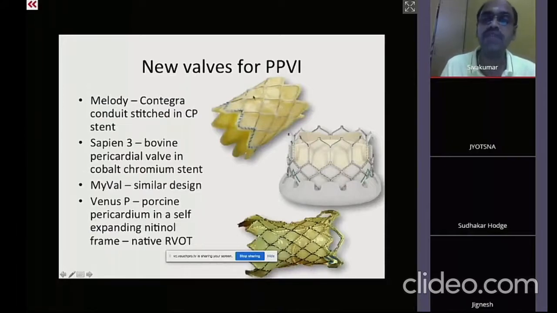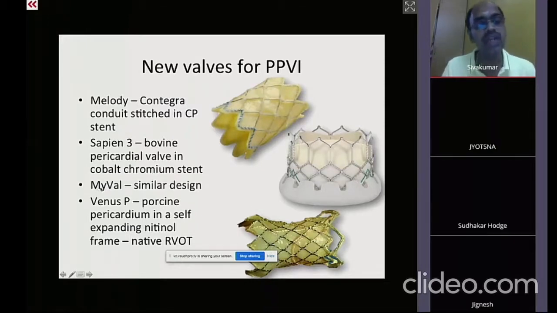The valves that are available for pulmonary valve implantation in the United States of America are the Melody valve, which is actually a Cheatham Platinum stent, the CP stent, with a bovine jugular vein valve. The second one is the Sapien valve. The Sapien valve is a cobalt chromium stent with a bovine pericardial patch. The third one, which we often use in India, is the Venus valve, which is a nitinol wireframe. It's a self-expanding valve with a porcine pericardium stitched inside.